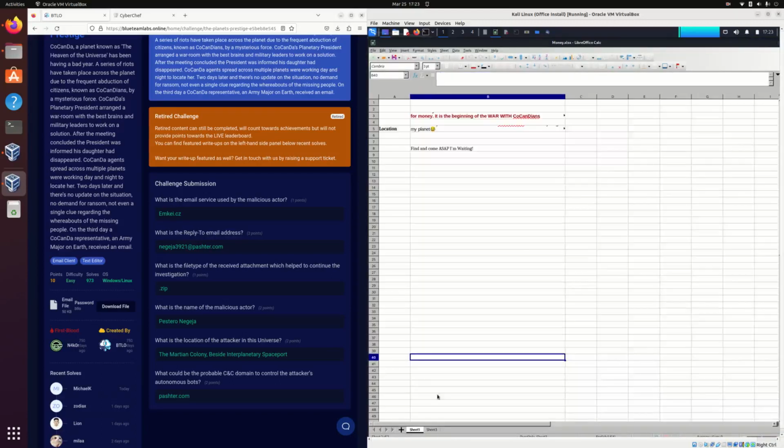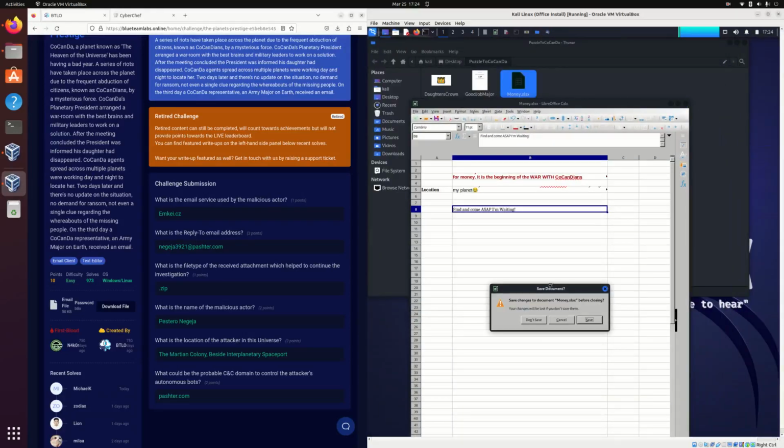Okay, so we'll go to sheet 1. It looks like there's some content here. It says whatever you have seen or read until now is fake. Our intentions was not for money. It is the beginning of war with Concanians. Okay, that's not good. Location, it's not easy to find this major. Find and come as soon as possible. I'm waiting. Okay, close this out.